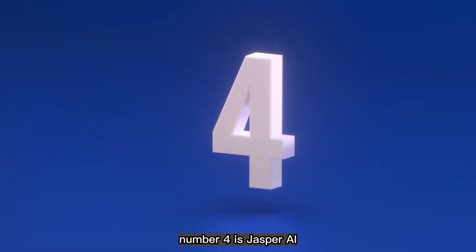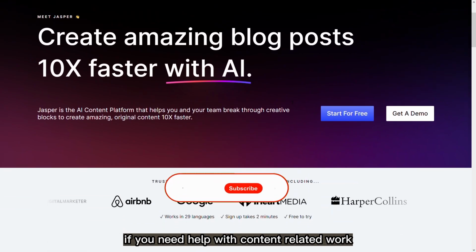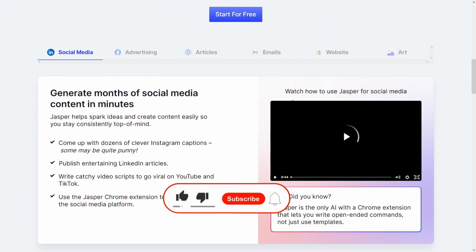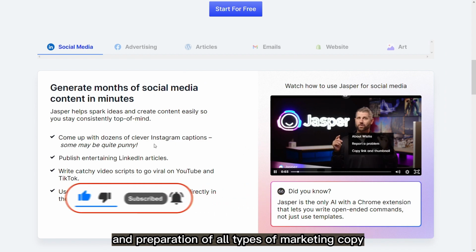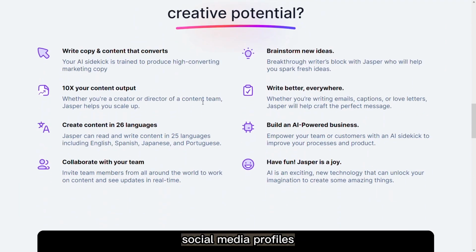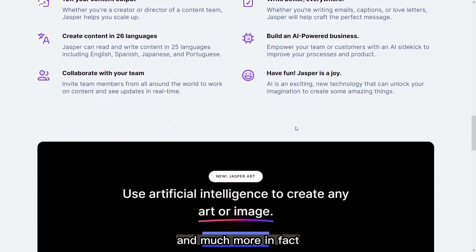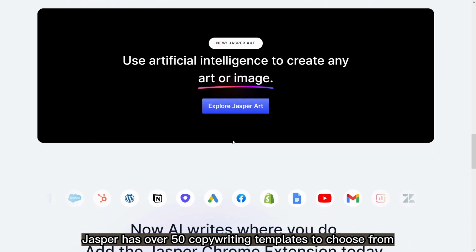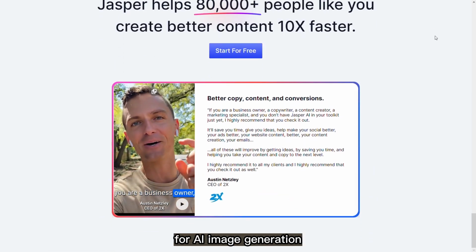Number 4 is Jasper AI. Jasper, formerly known as Jarvis AI, is the best content assistant to have around if you need help with content-related work. This AI content generator can assist in the creation and preparation of all types of marketing copy, social media profiles, blog posts about new products you are releasing, and much more. In fact, Jasper has over 50 copywriting templates to choose from along with Jasper Art feature for AI image generation.